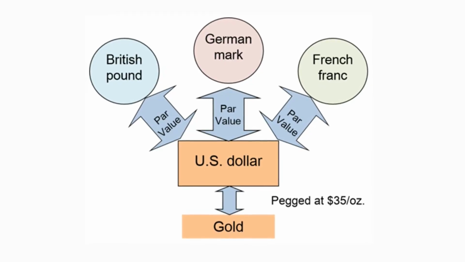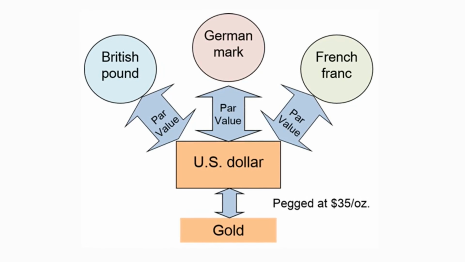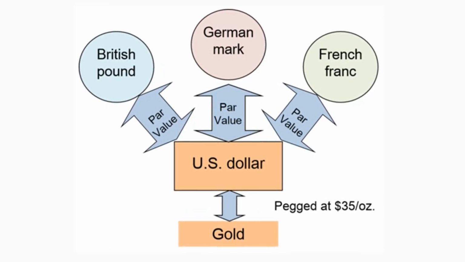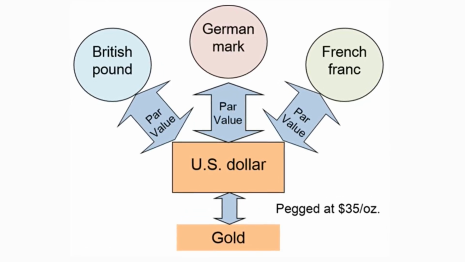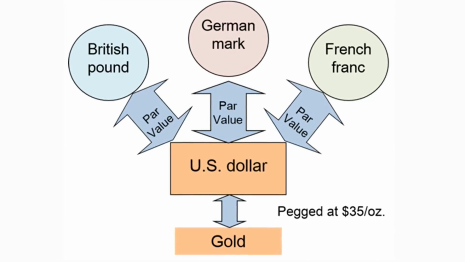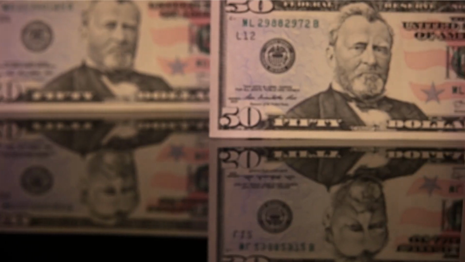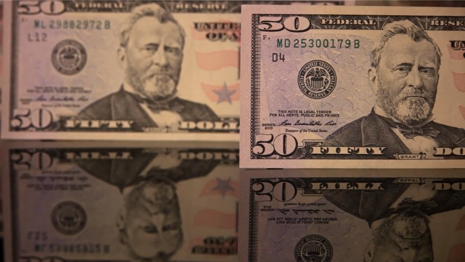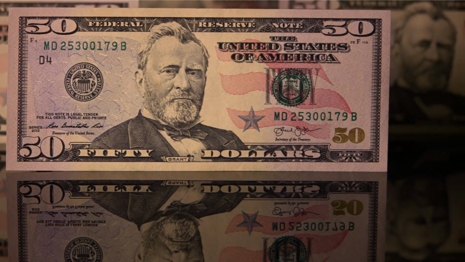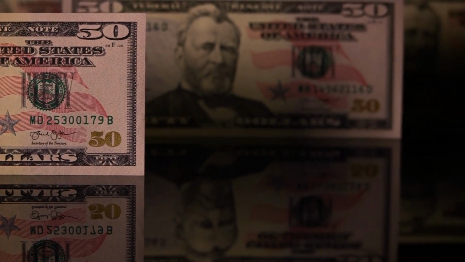Under the Bretton Woods system, participating countries agreed to peg their currencies to the US dollar, which was convertible to gold at a fixed rate of $35 per ounce. This established the US dollar as the world's primary reserve currency, which gave the United States unique importance in the